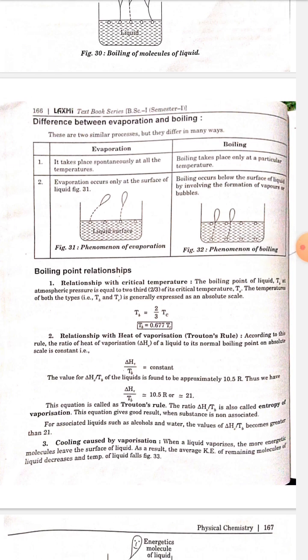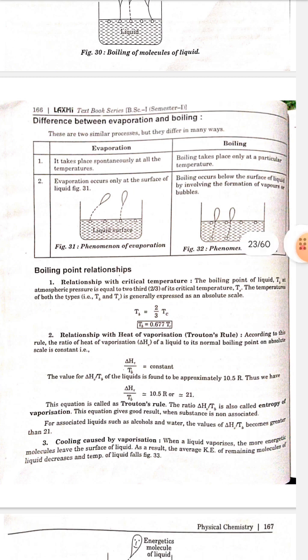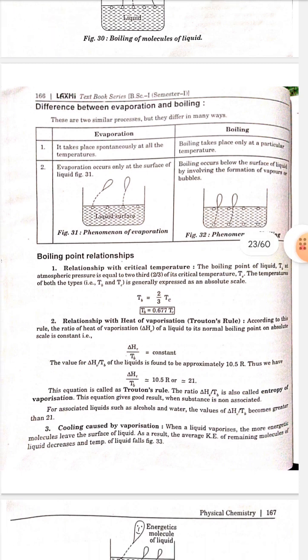That is, delta Hv by Tb is equal to a constant. The value of delta Hv by Tb of liquid is found to be approximately 10.5 R. Thus, we have delta Hv by Tb nearly equal to 10.5 R, or nearly equal to 21. This equation is called Trouton's rule.